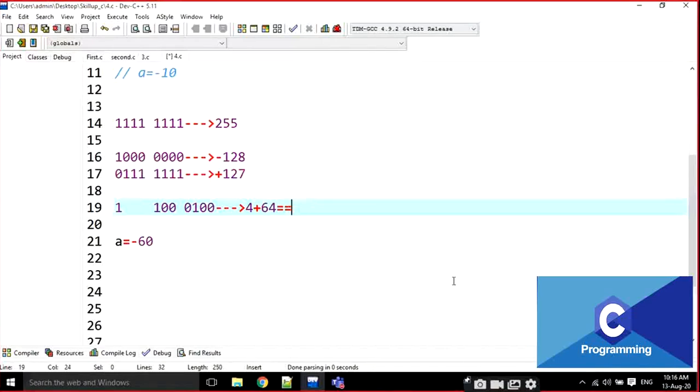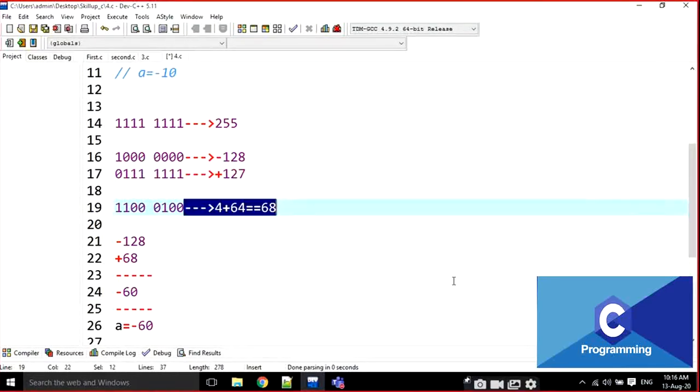Okay. Minus 128 plus 68. What is the output? Minus 60. No doubt about that. It is going to be minus 60. This is the binary value for minus 60.